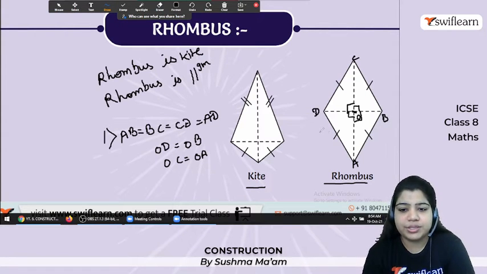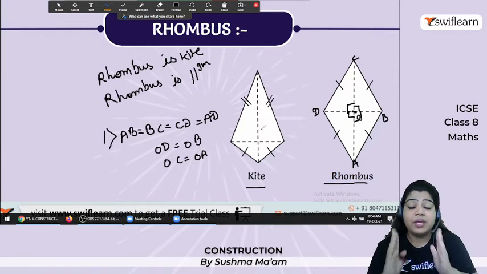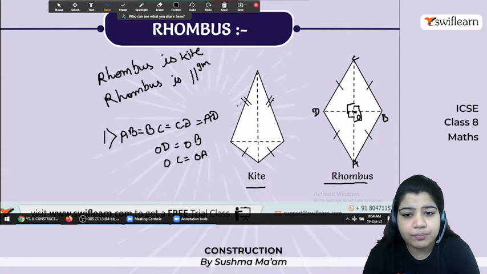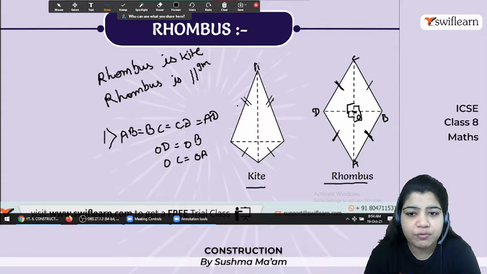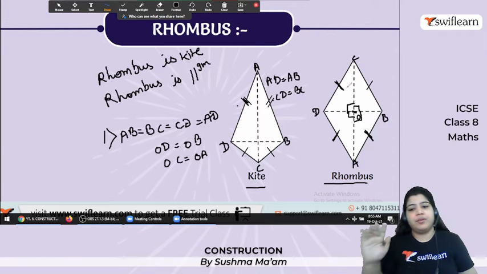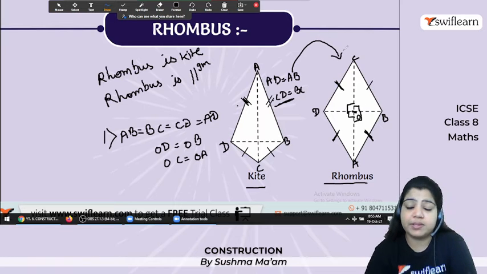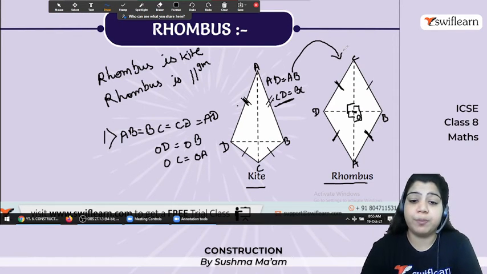Now come to this kite. So in a kite, all the sides are not equal, but here two sides are equal. Okay, means here I can say the consecutive adjacent sides are equal. Means this and this and this. जैसे आप यहाँ पर देख सकते हो, if I'll give the name A, B, C, D, so AD equals to AB and CD equals to BC. Same properties rhombus में भी है. Yes, rhombus में. So मतलब ये काइट की प्रॉपर्टी rhombus के पास है. rhombus के पास अपनी खुद की भी extra properties है.